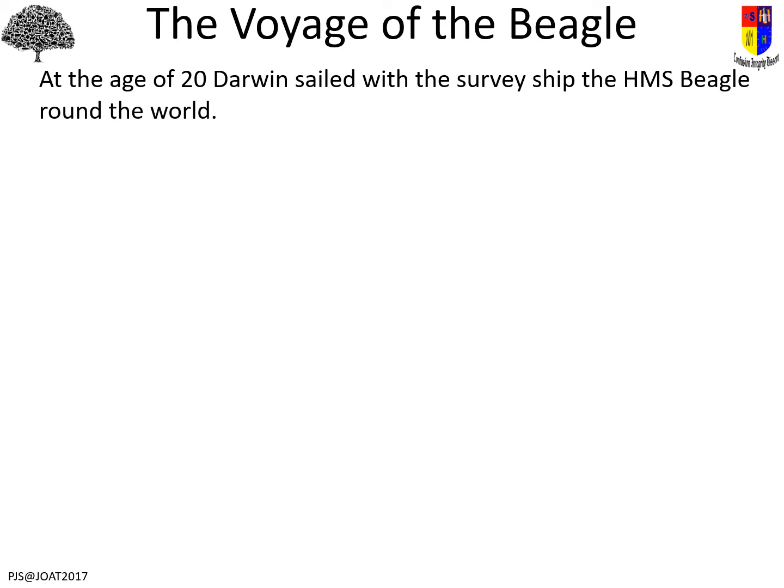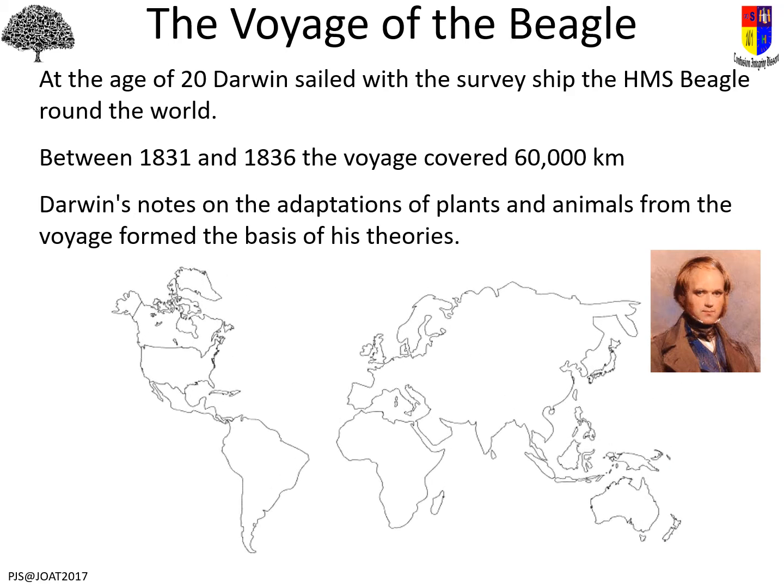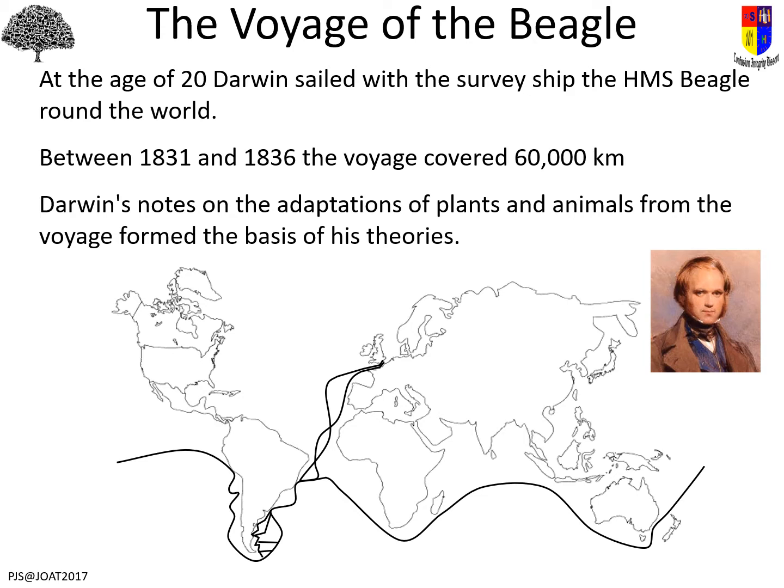So just to give you the background of this, Darwin at the age of 20 went on a very, very famous survey ship, called the HMS Beagle. And this survey ship basically took 5 years to travel around the globe, and as it was travelling, Darwin collected thousands of specimens and detailed his observations about them, and that helped to form the theory, which he then brought to his book. So one of the most important places that he looked at was the Galapagos Islands.